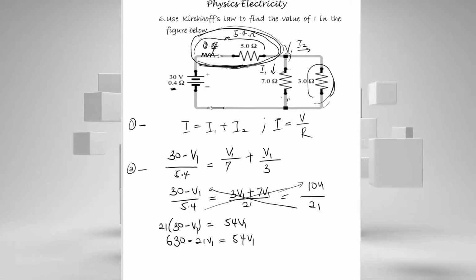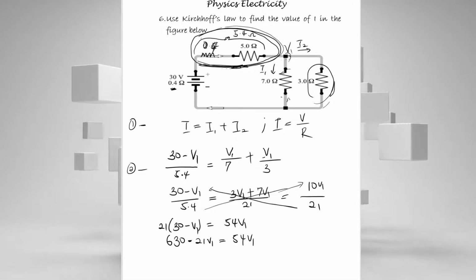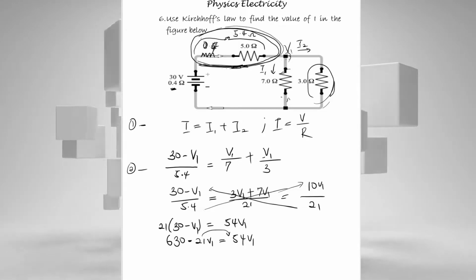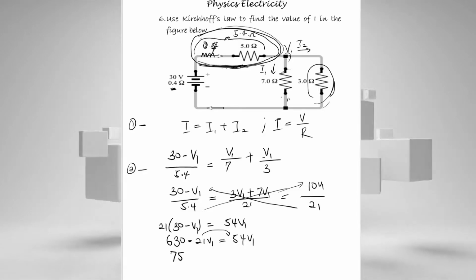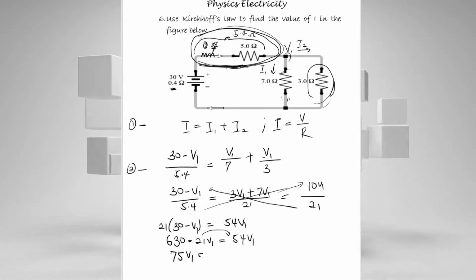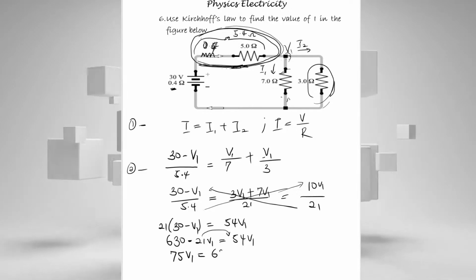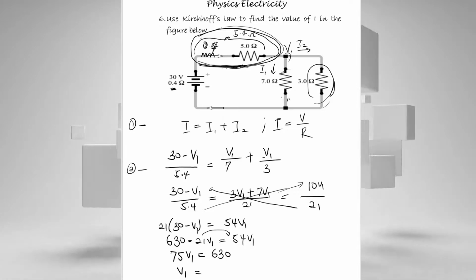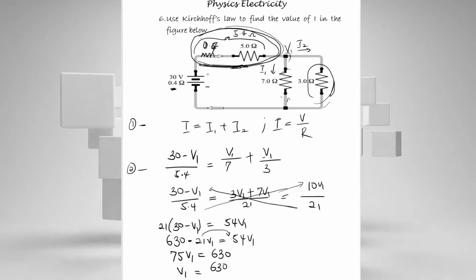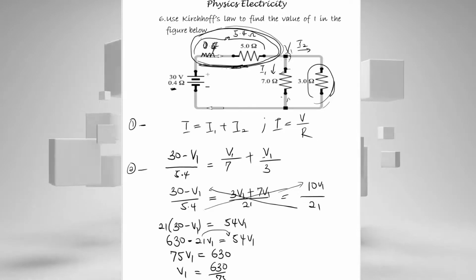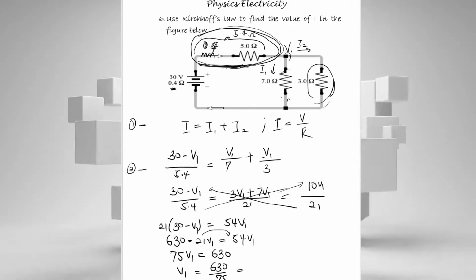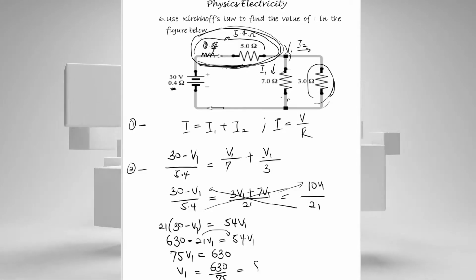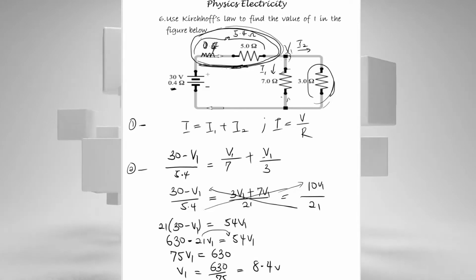So if I take this 21 V1 over here, it becomes positive. So I have 75 V1 is equal to 630, and then V1 would be equal to 630 divided by 75, and that is 8.4 volts.